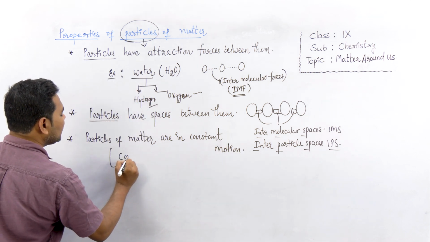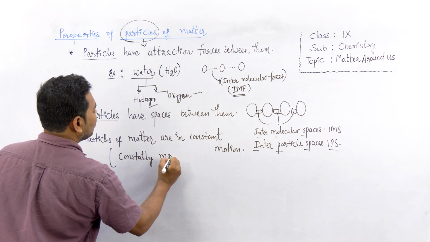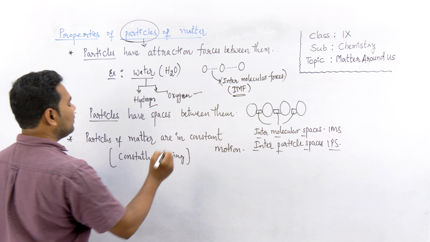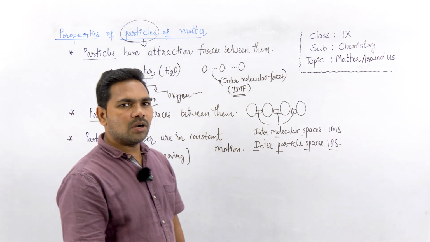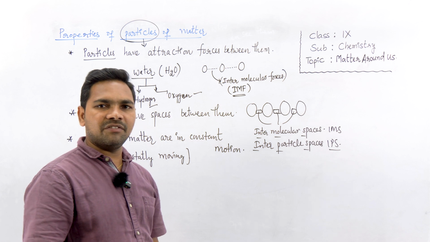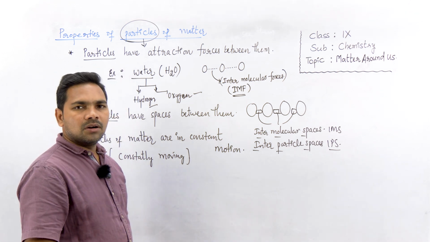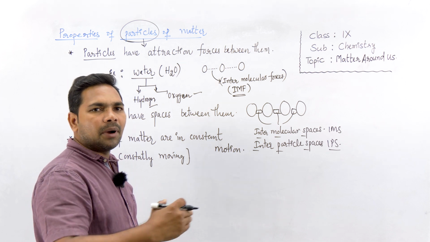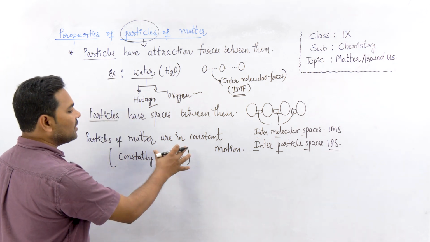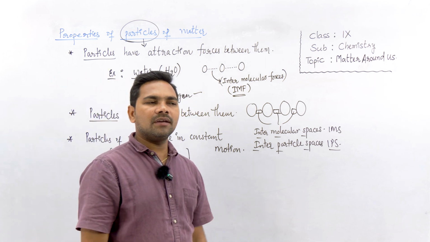That means particles of matter are constantly moving from one place to another place. This is not the same for every matter. Particles of a few kinds of matter have restricted movement, whereas in most matter, the particle movement we can see. For example,